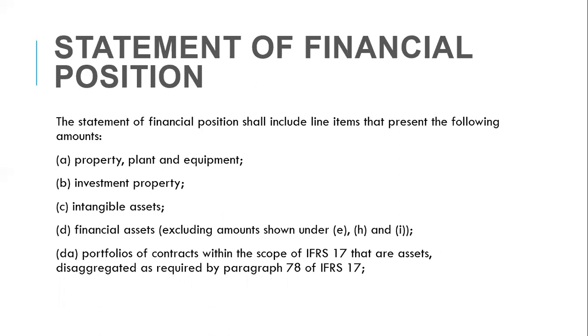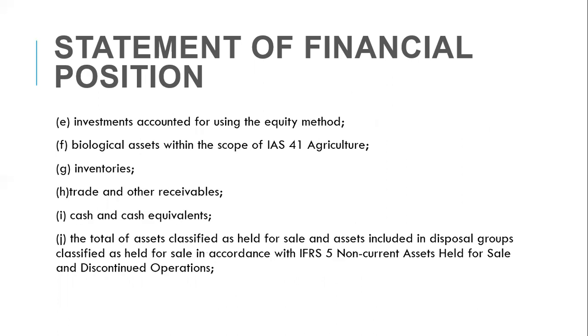Your property, plant, and equipment, investment property, intangible assets, financial assets, portfolios of contracts within the scope of IFRS 17 that are assets, disaggregated as required by paragraph 78 of IFRS 17. Investments accounted for using the equity method. Biological assets within the scope of IAS 41, Agriculture.